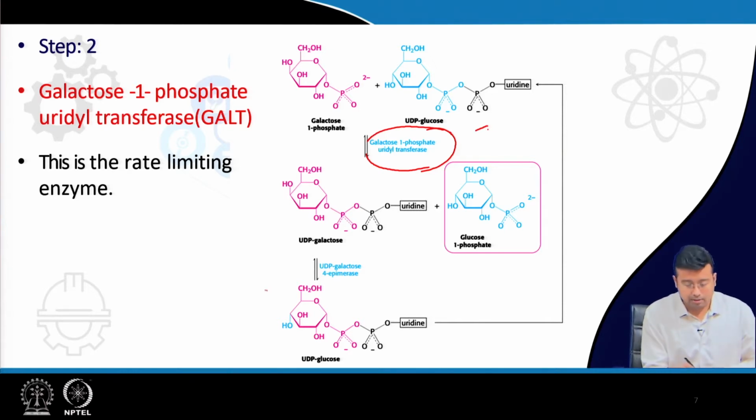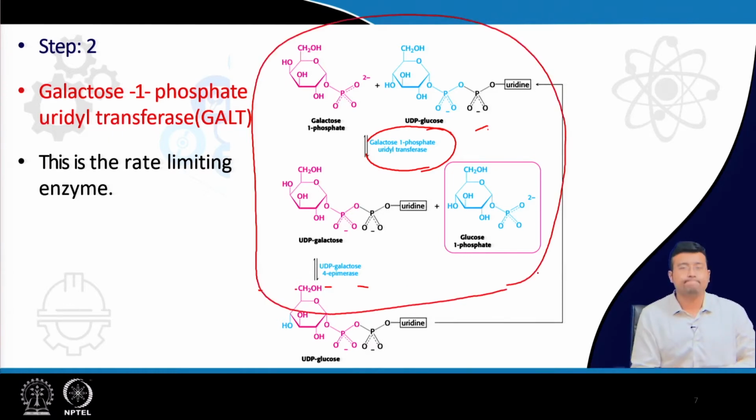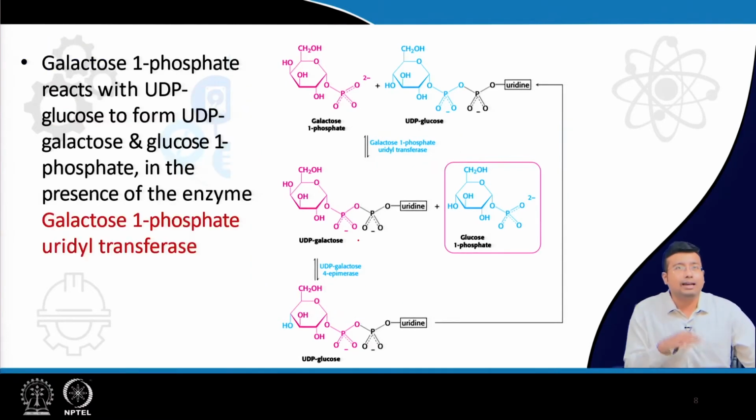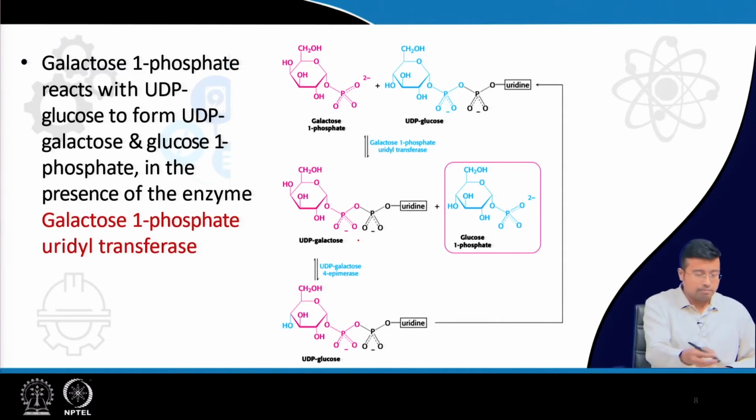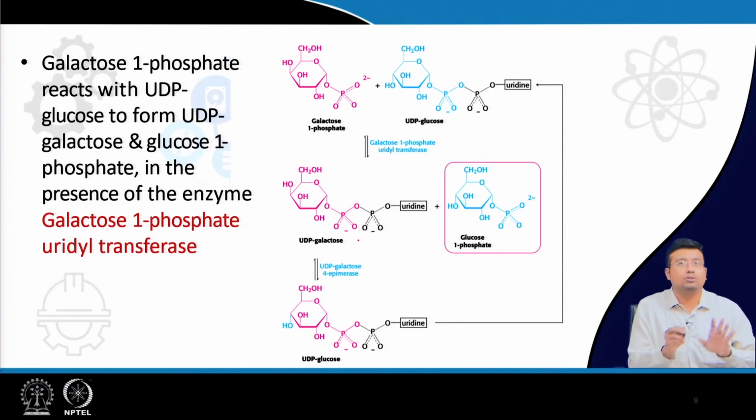Okay, this is the reaction. Galactose 1 phosphate and UDP glucose, under the action of the enzyme galactose 1 phosphate uridyl transferase, often abbreviated as GALT, get converted to UDP galactose. So galactose 1 phosphate reacts with UDP glucose to form UDP galactose and glucose 1 phosphate, right.